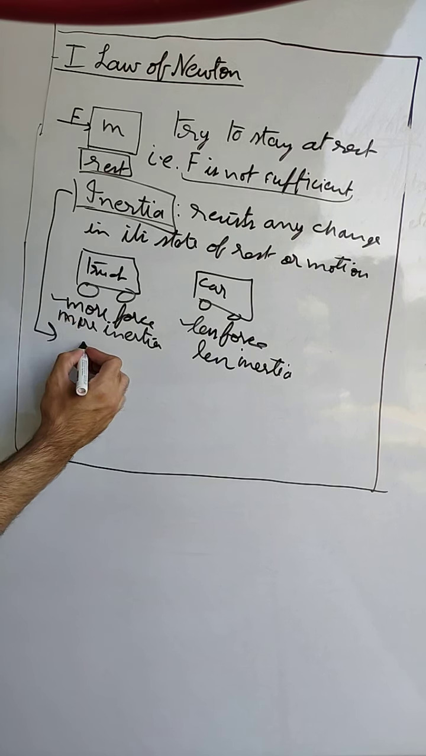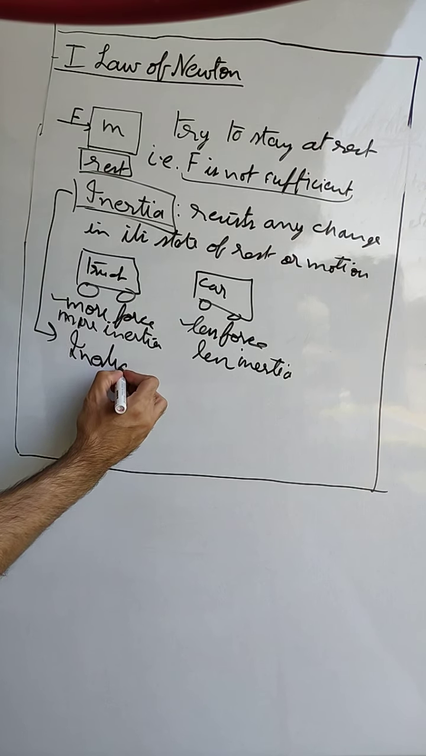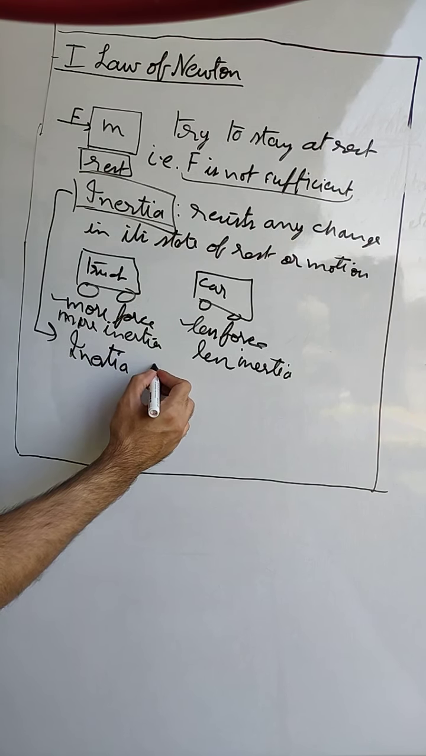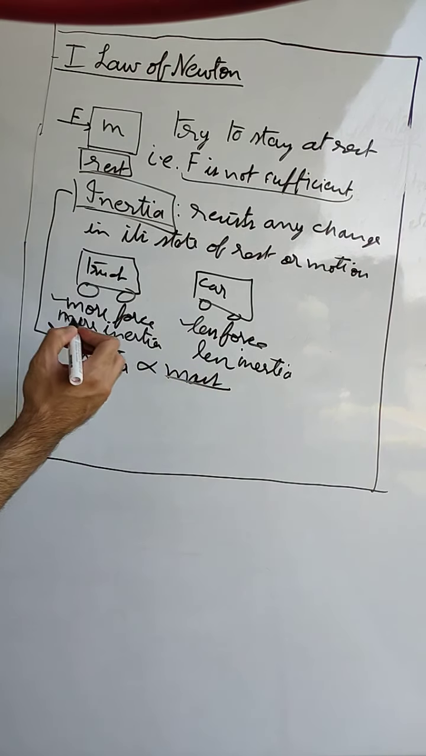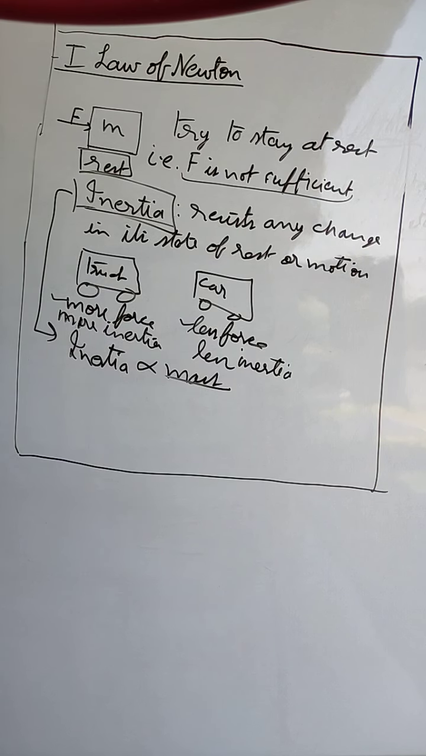That means we can say that the inertia of a body is proportional to, or depends upon, the mass of the body. The larger the mass of the body, the more is its inertia. That is, it will try to resist any change in its state of rest or motion.